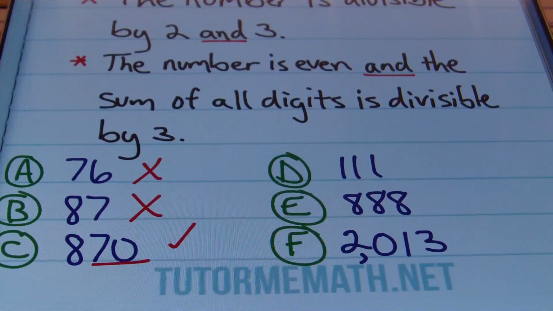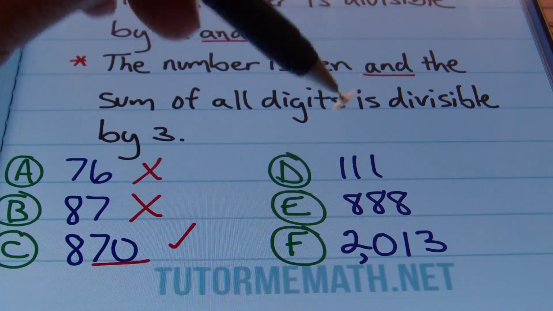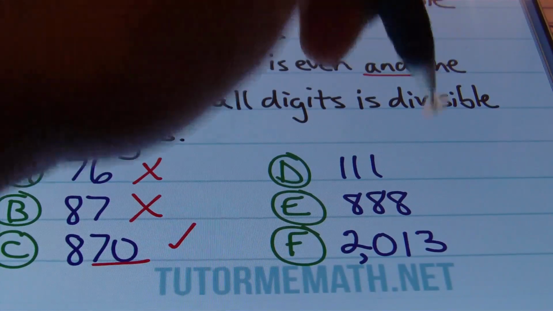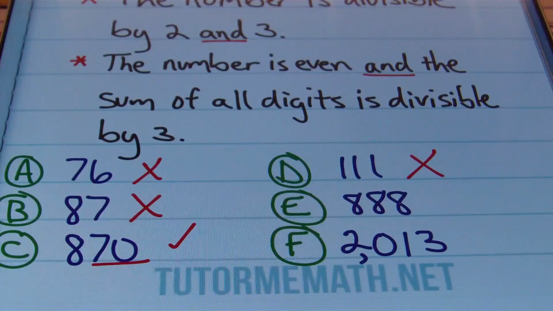Looking at D, 111. If I add the digits 1 plus 1 plus 1, I do end up with a multiple of 3. In fact, I have 3 itself. But is this an even number? No, it's not an even number. So no, it's not happening. Then looking at E, we have the number 888.